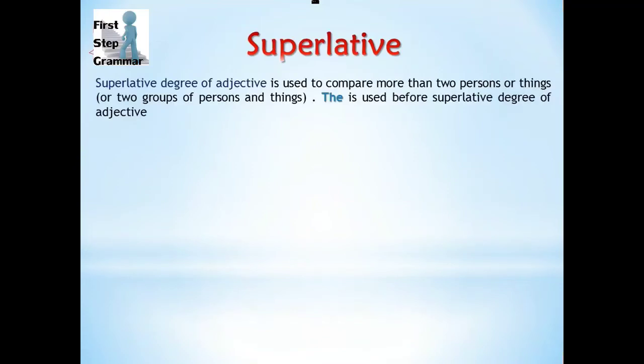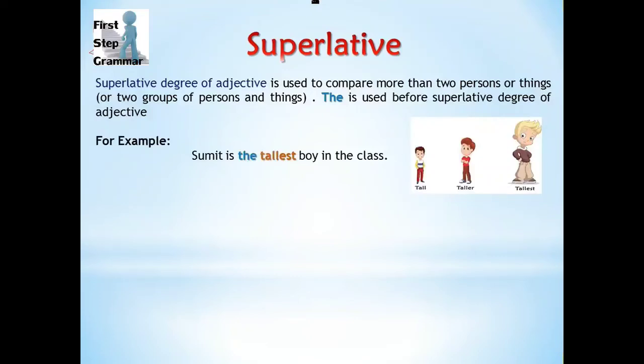Superlative degree of adjective is used to compare more than two persons or things, or two groups of persons or things, and "the" is used before the superlative degree of adjective. So we can see here in comparative degree we were comparing only two nouns, but here we are comparing more than two nouns. For example, "Sumit is the tallest boy in the class." Now you can see "tallest" is the superlative degree of adjective and "the" is used before it.